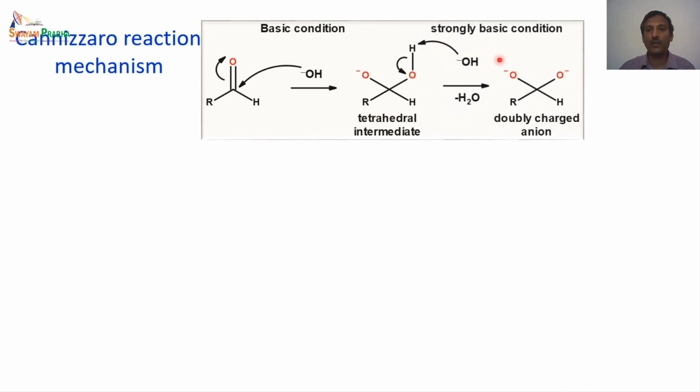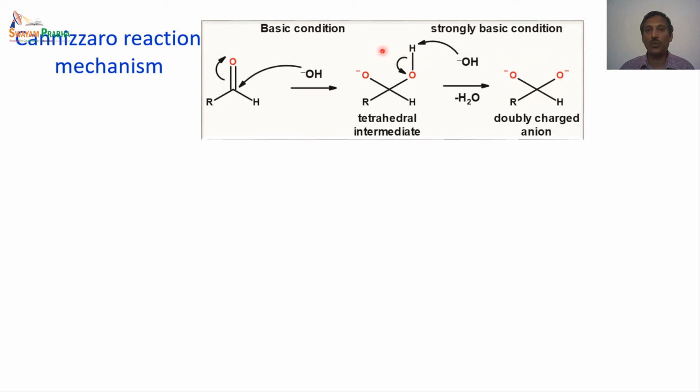Under extremely strong basic conditions, one more step happens in which the excess base remaining in the system abstracts the proton from the hydroxyl group. This proton is abstracted by the hydroxide anion present, and during that process the OH bond is given towards the electronegative oxygen. So with the loss of a water molecule, we end up with a doubly charged anion.